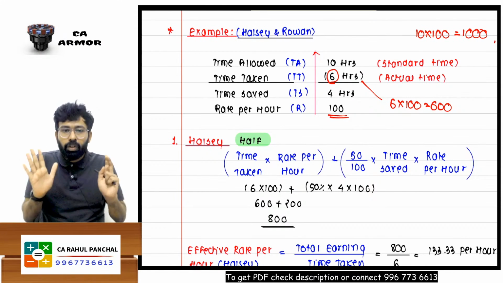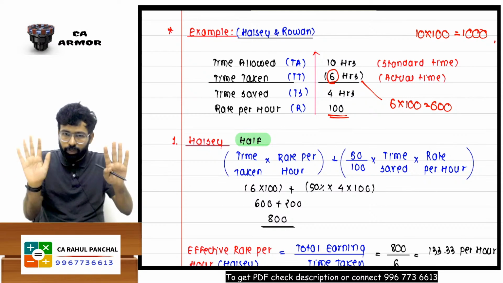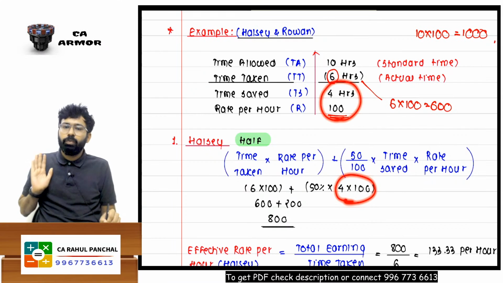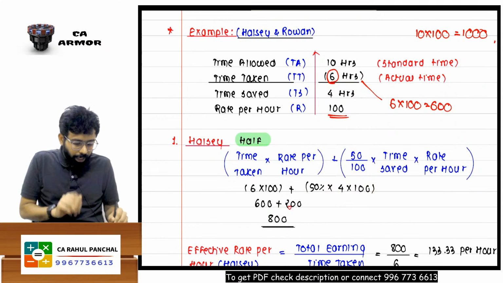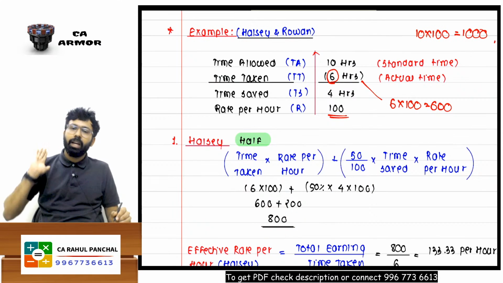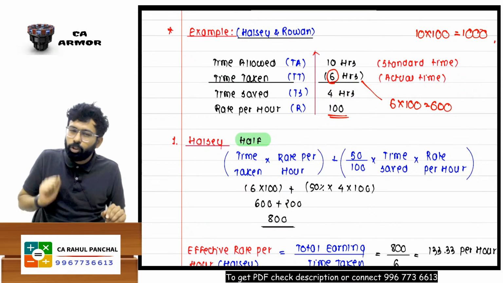So to create a win-win situation, we will say half. Okay, so the company will share 50% with the worker, 50% of 400, so that becomes 200 and your answer will be 800. Now both are happy. No sir, you will say both are not happy, sir.